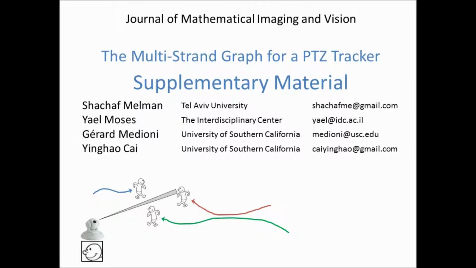We present an efficient new data structure for a multiple target tracking system with a single PTZ camera and an efficient scheduling algorithm for such a system. This data structure, the Multi Strand Graph, makes it possible to overcome trajectory fragmentation, which is a main tracking challenge. In this video, we will first show examples of the graph and of our main methods, and then some simulations.